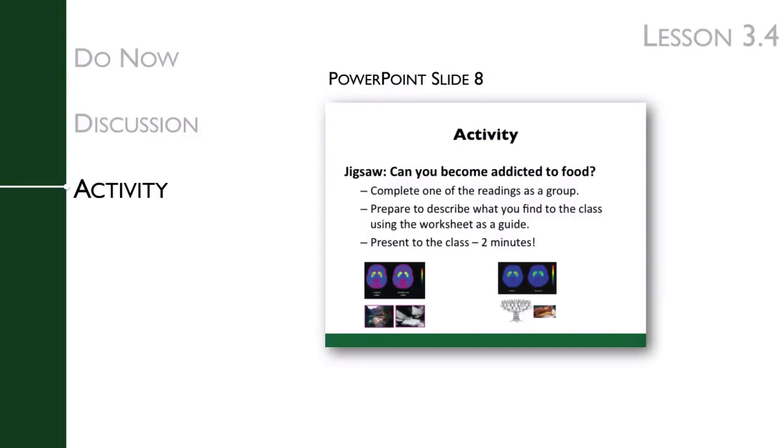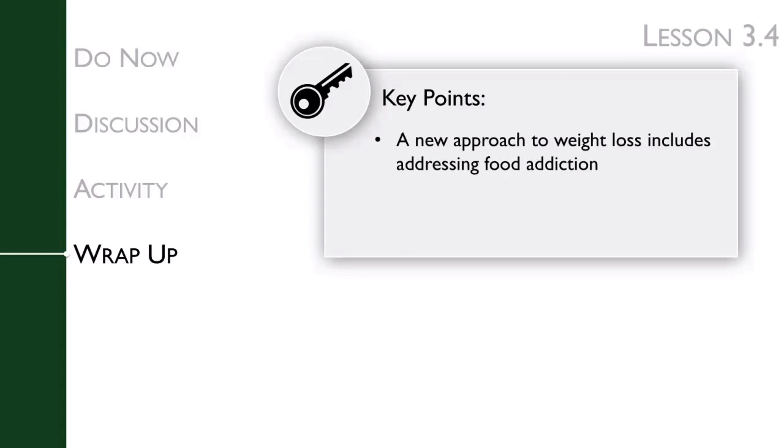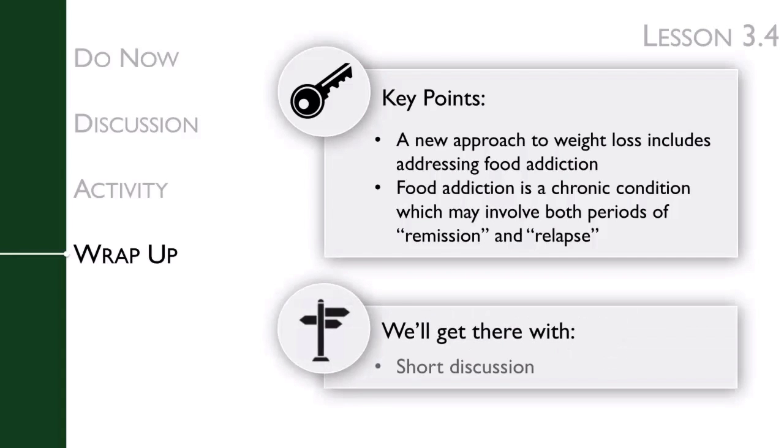After the students have completed their jigsaw reading and taken notes on their worksheets, you'll organize a teach back in which students will teach each other about how eating food is similar to drug use and how we can apply our knowledge on drug addiction to obesity and overeating. The key points of this lesson's wrap-up are that a new approach to weight loss includes addressing food addiction. And like drug addiction, food addiction is a chronic condition which may involve both periods of remission and periods of relapse. We'll get there by having a short discussion.